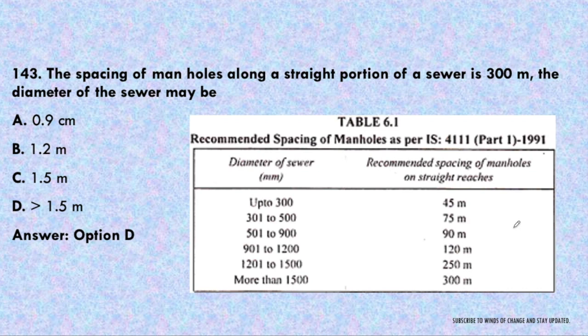These are the recommendations in IS 4111 part 1, 1991, which describes the spacing of manholes with respect to the diameter of the sewer. Up to 300 mm, the spacing should be 45 meter. From 300 to 500 mm it is 75 meter, 500 to 900 it is 90 meter, 900 to 1200 mm it is 120 meter, and 1201 to 1500 it is 250 meter. More than 1500 it will be 300 meter. Okay, memorize it, it is also important.